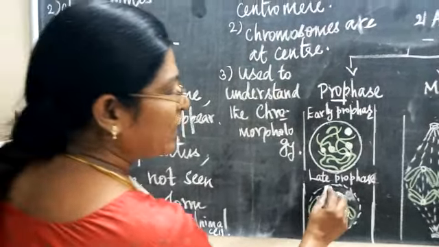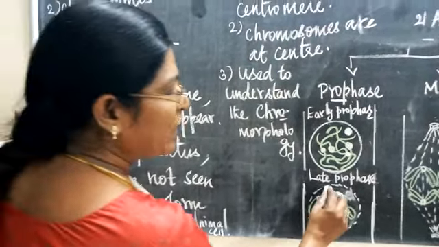How do they get involved? That is promoted by a very important enzyme called ubiquitin. This ubiquitin forms the APC cyclosome. What is meant by APC? Anaphase promoting complex cyclosome. This protein is formed with the help of ubiquitin. What is the use of this APC cyclosome? This anaphase promoting complex cyclosome makes the metaphase chromosomes involve in anaphase, inducing them to enter the anaphase stage.